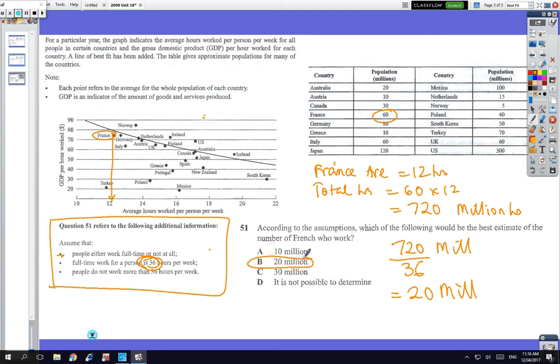Okay, so we didn't have to do anything hard. Like, they're working 12 hours a week on average. There's 60 million people, so the total number of hours worked is 720 million, and then we use that information there to get the 20 million.